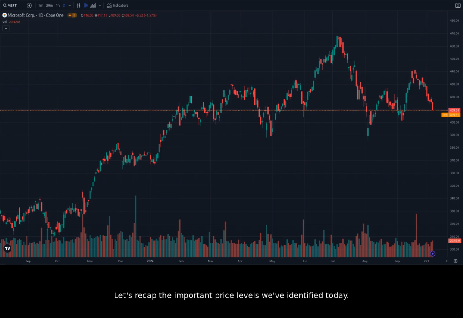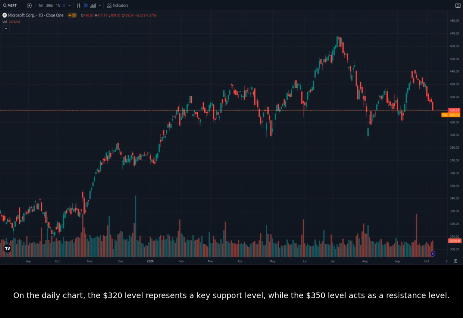Let's recap the important price levels we've identified today. On the daily chart, the $320 level represents a key support level, while the $350 level acts as a resistance level. Breaking through the $350 resistance level could indicate a bullish continuation of the upward trend.